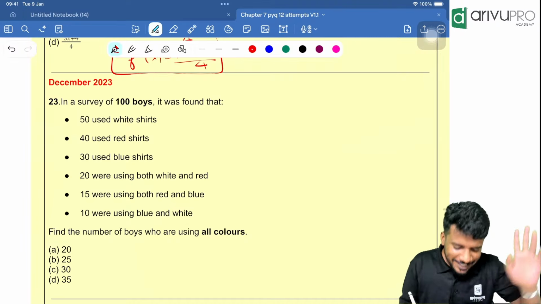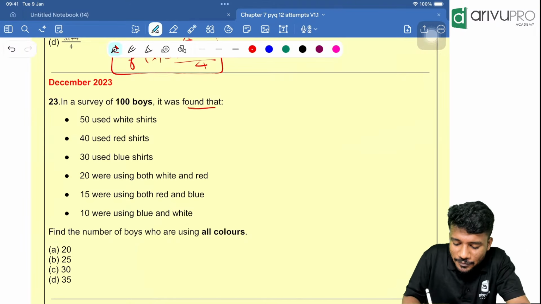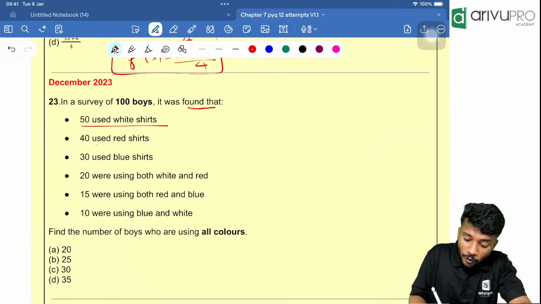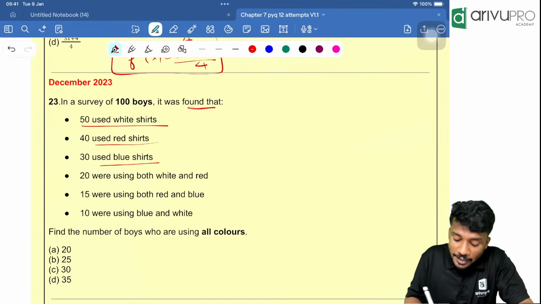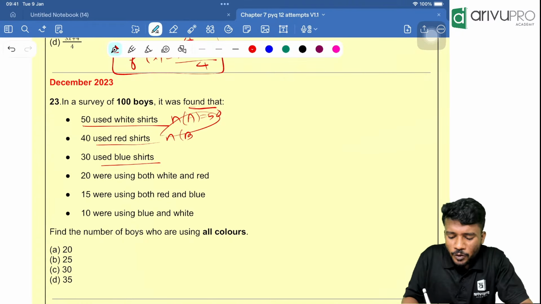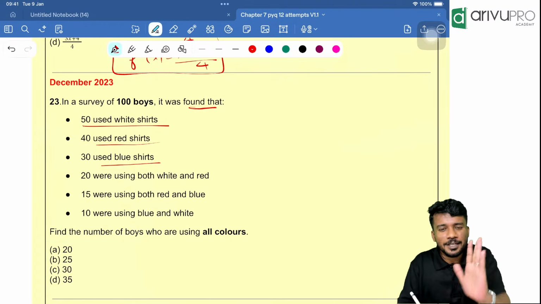It will be done. Now, in a survey of 100 boys, it was found 50 used white shirt, 40 used red shirt, 30 used blue shirt. Then that means n of A is equal to 50, n of B is equal to 40, and n of C is 30. Don't write all this thing. I'll show you how to solve these type of questions.